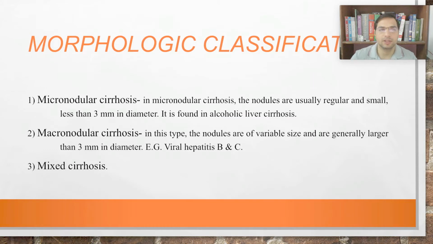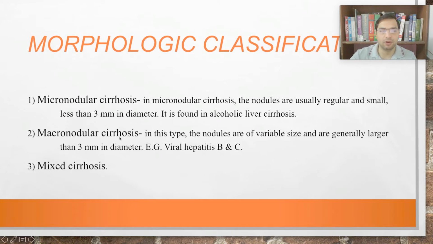Then classification. First, morphological classification. Liver cirrhosis can be divided into micronodular, macronodular, and mixed. Micronodular, as the name says, small nodules, less than 3 mm. This micronodular cirrhosis is a characteristic feature of alcoholic liver cirrhosis.